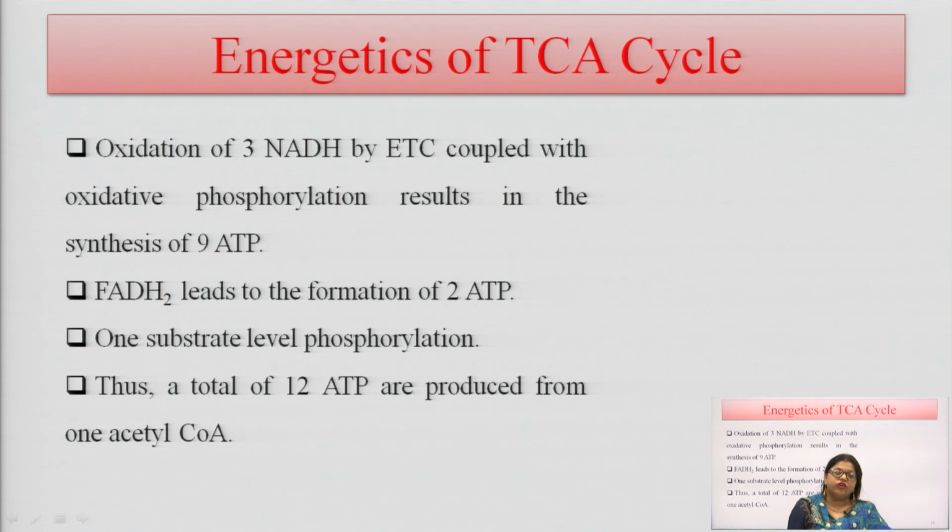So, in this citric acid cycle 3 NADH are formed, and 3 NADH are converted into 9 ATP in this reaction, and one FADH2 molecule is also formed in this reaction. So, one FADH2 molecule is converted to 2 ATPs here, and this reaction shows substrate level phosphorylation, and so there are total 12 ATPs produced from one acetyl coenzyme A.